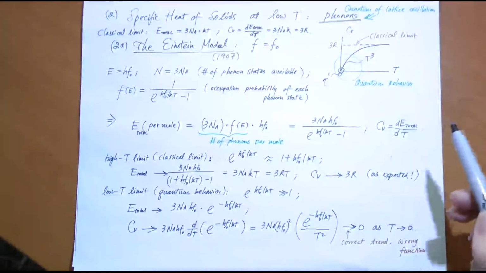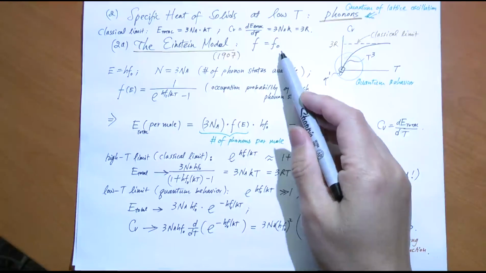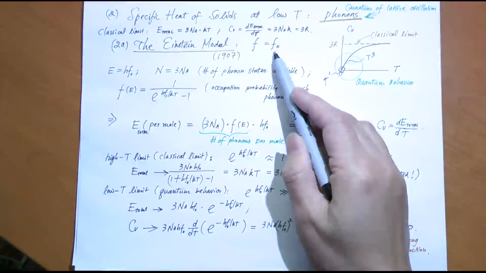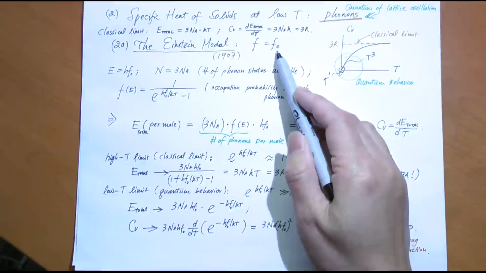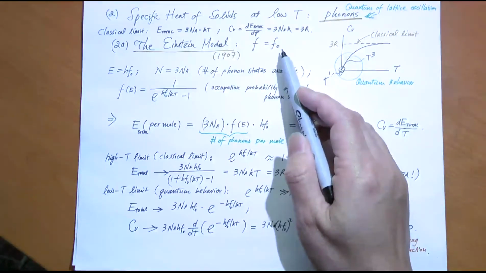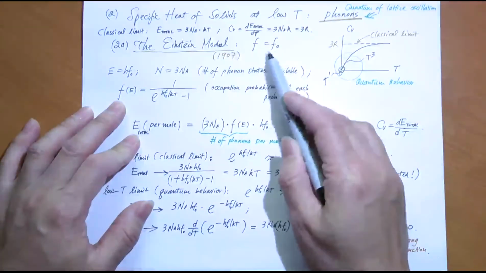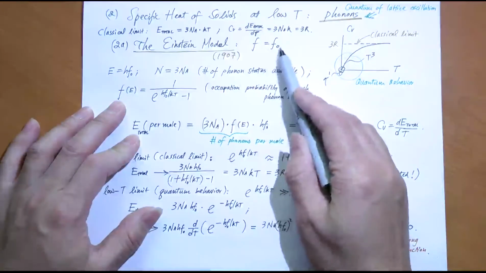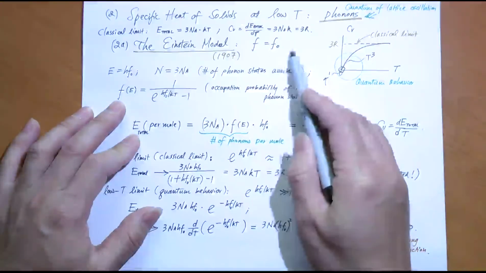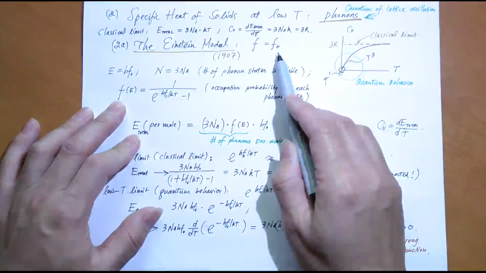So you wonder, what kind of solid only oscillates at one particular frequency? Well, the reason why Einstein made that assumption was to simplify the calculation. Einstein famously said that everything should be made as simple as possible, but not simpler. So he tried to get away with this. He says, okay, what if the frequencies are the same? What do I get? If it turns out to agree with the experiment, that's great. Otherwise, we have to modify this. So he started out with the simplest assumption on the frequency.